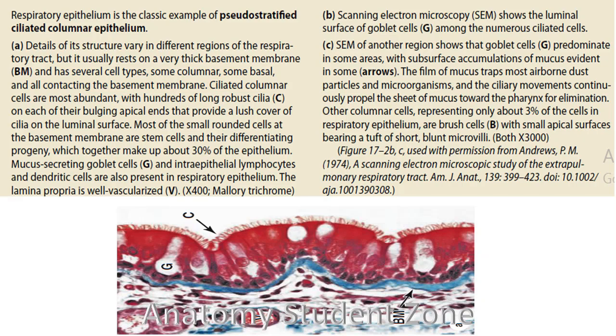The most abundant cells of this epithelium are ciliated columnar cells, and each cell has 250 to 300 cilia at its apical surface. So it provides a lush cover of cilia on the luminal surface of these cells. Besides columnar cells, there are many rounded cells at the basement membrane, and these are the parents of this epithelium. These are stem cells, which together make up 30% of the epithelium. We can also observe mucus-secreting goblet cells represented as G, and the intraepithelial lymphocytes and dendritic cells, which are also present in respiratory epithelium.